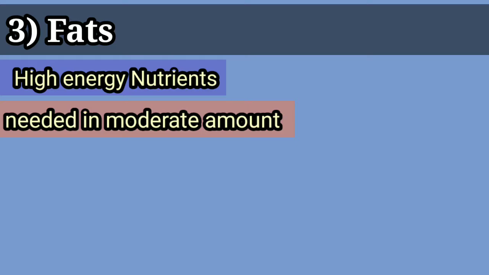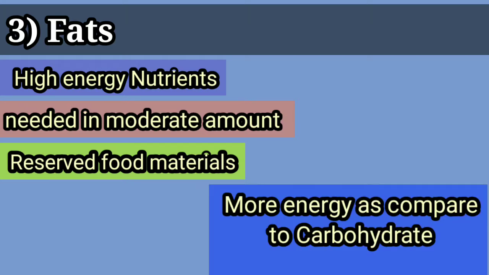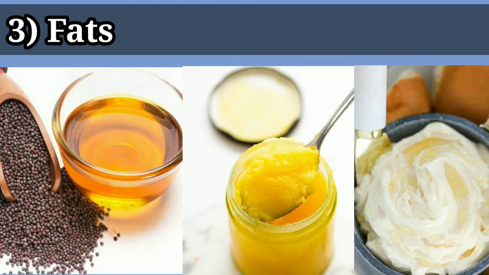Fats. Fats are high energy nutrients. They are needed in a moderate amount by the body. Fats are the reserved food material of our body. They provide more energy as compared to carbohydrates. And the sources of fats are oils, ghee, butter, etc.